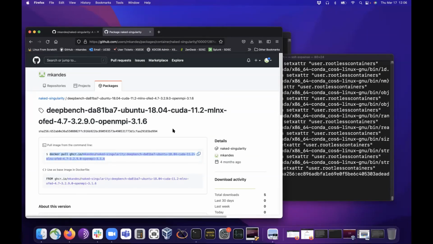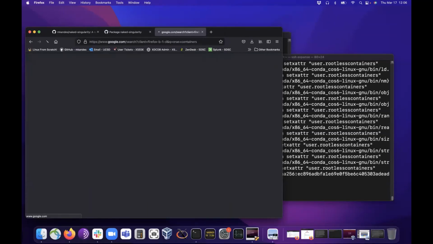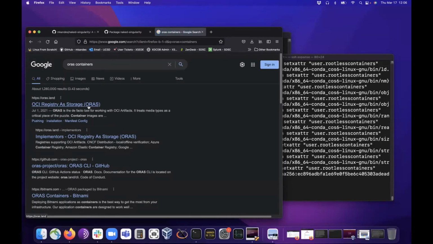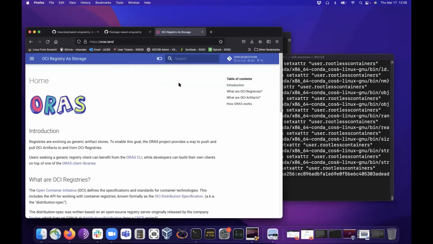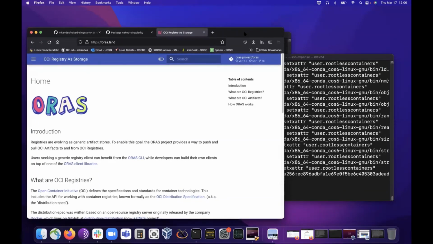It uses a different protocol, if you're curious. It's called ORAS, the OCI Registry As Storage service. Singularity supports this new standard, and I think it came out of Azure, which is why it's there. So there are other options. There's just not the remote builder service that used to exist with Singularity Hub. Singularity Hub used to have its own build service.